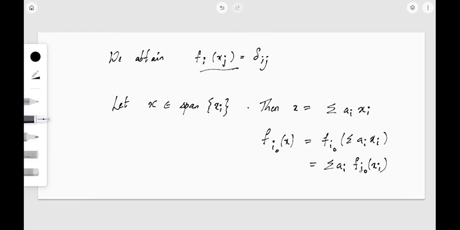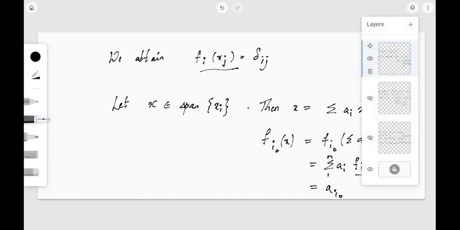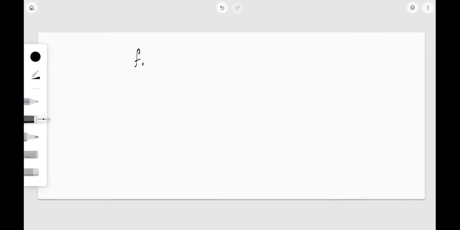Now by the definition of f_i dot of x_i, with i varying from 1 to n, this is equal to 1 only when i is equal to i dot, and for all other values of i, f_i dot of x_i will be 0. So in all other terms it will be 0. The only term that will remain will be a_i dot, because all other terms, by definition, will be 0. So we get f_i dot of x is nothing but a_i dot. So in general, f_i of x is nothing but a_i.